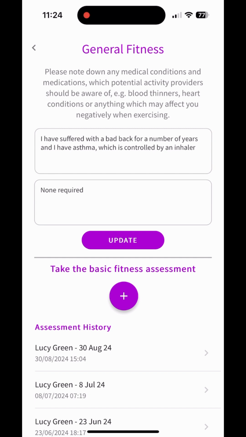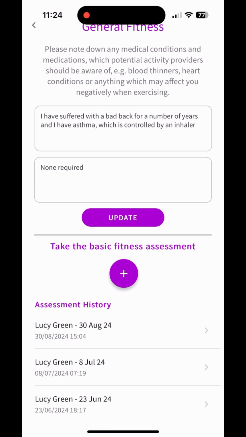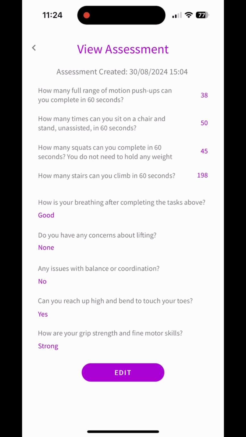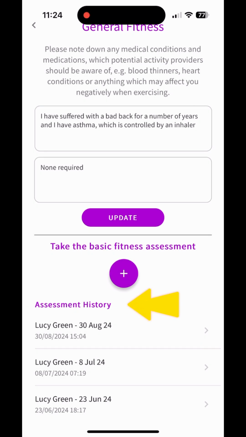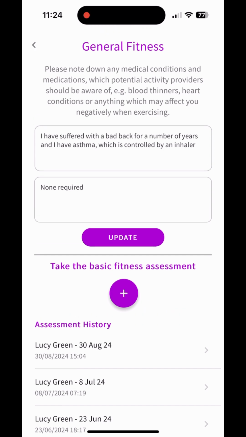You may also add any conditions which you feel should be available to session providers. Note that only those session providers which have requested an assessment and where you have actively booked a session with them will be able to see these details. The assessment consists of very basic exercises and checks, the history of which can be very motivational, as you will see your improvement over time if you opt to use this feature.